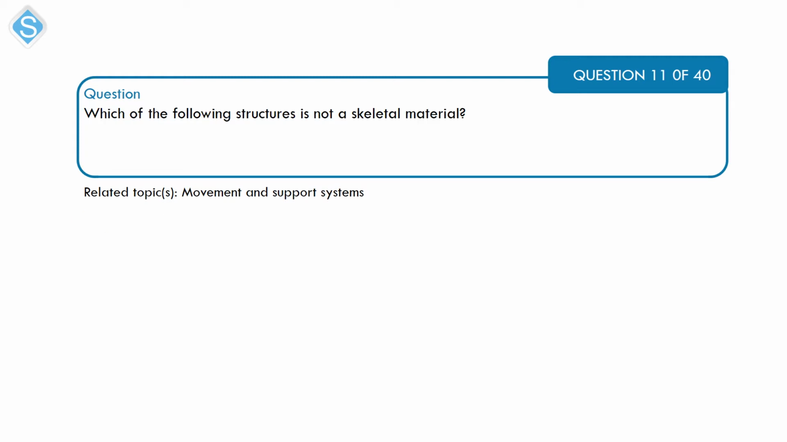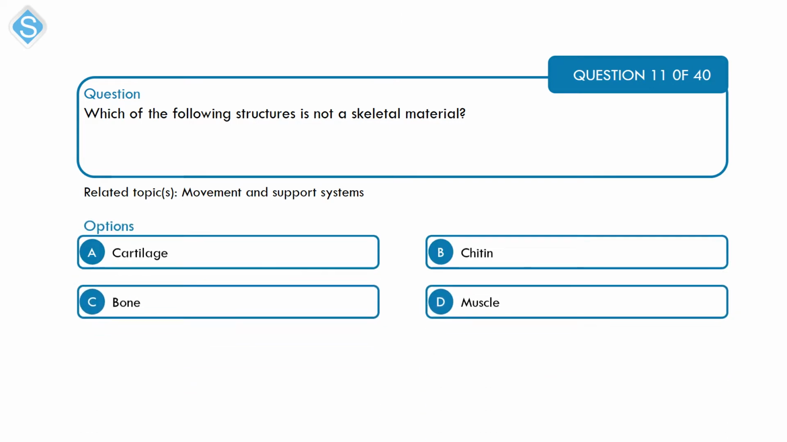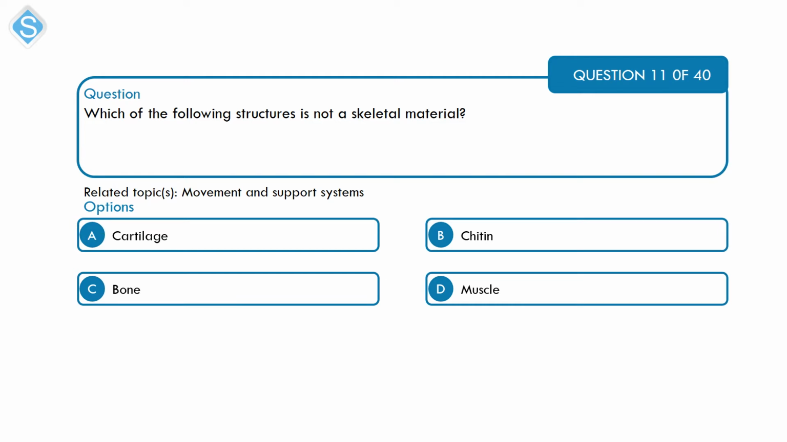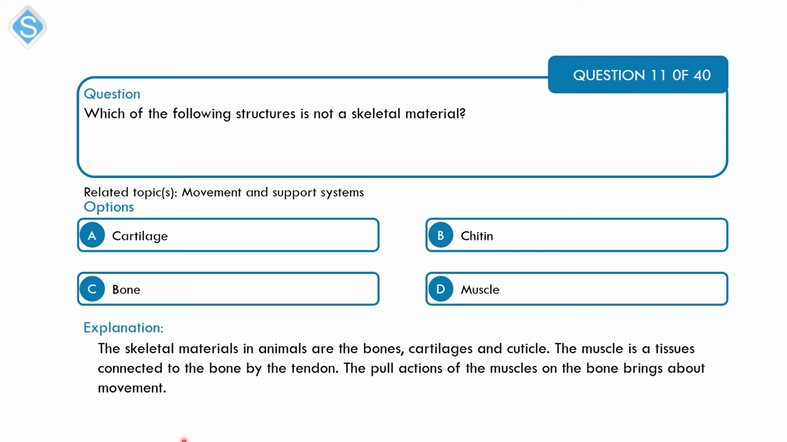Next is a question on movement and support system. Which of the following structures is not a skeletal material? A. Cartilage, B. Chitin, C. Bone, and D. Muscle. Alright, so the main skeletal materials are the bones, the cartilage, and the cuticle. The cuticle is what contains the chitin. The muscle is not a skeletal material. It is a tissue that is connected to the bones through what we call the tendon. It helps with movement. The pull action of the muscle on the bone is what brings about movement.